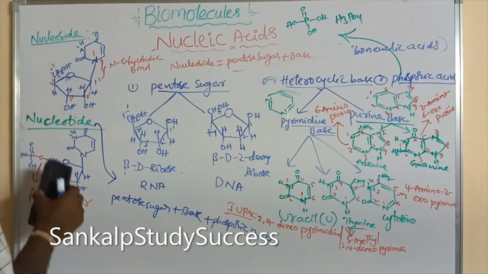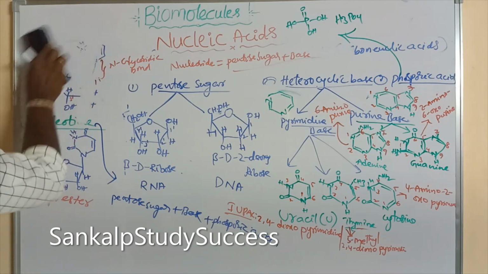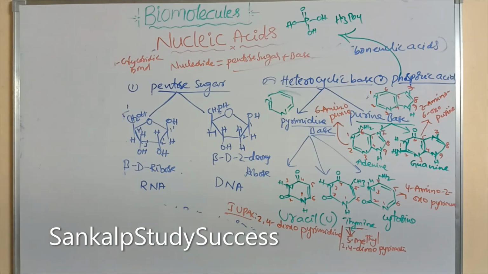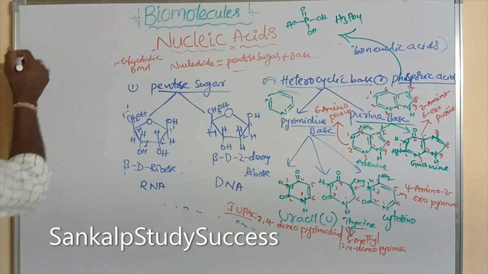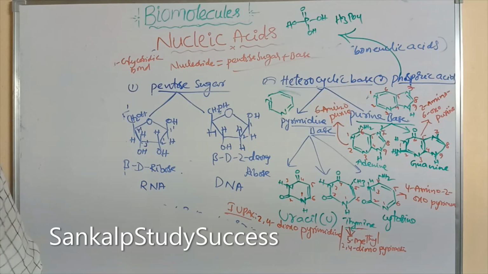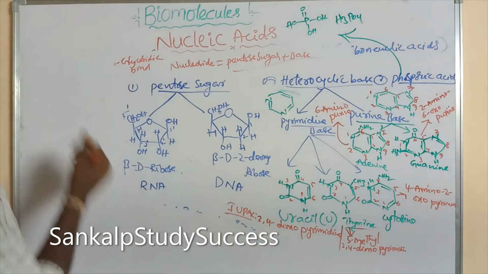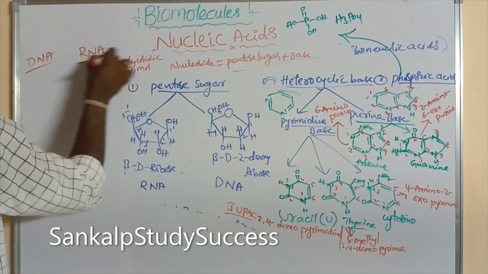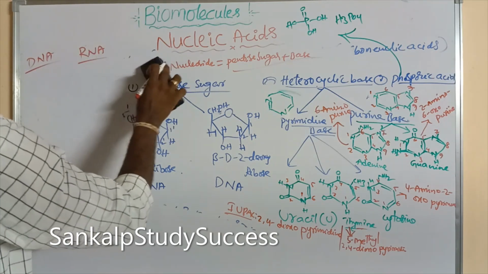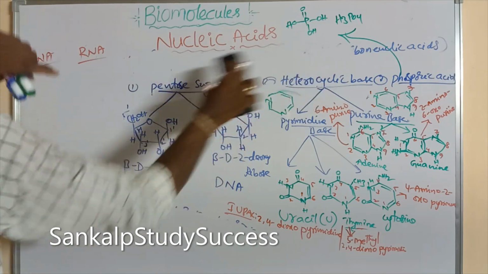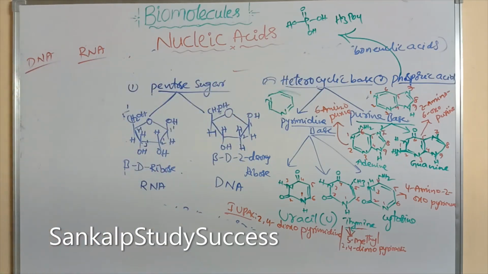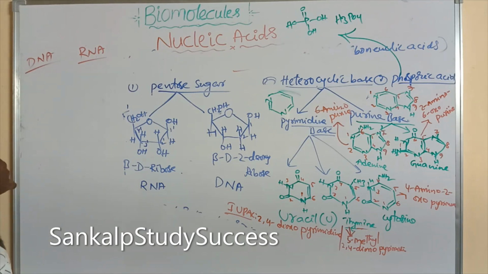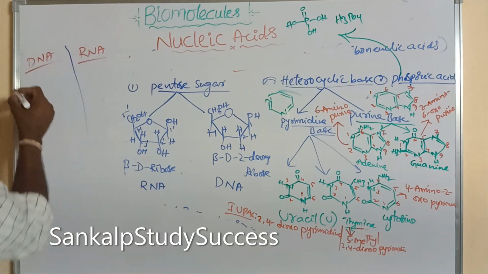And now we will discuss DNA and RNA. So DNA contains which pentose sugar?